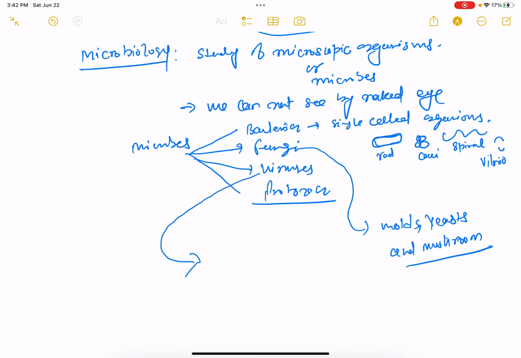And viruses are much smaller than bacteria and can only reproduce inside a cell, which we call the host cell. Viruses are small, teeny particles that can live inside the cell. Inside the cell they are living, outside the cell they are non-living. So viruses are intermediate between living and non-living. They are living only when they are inside the cell.